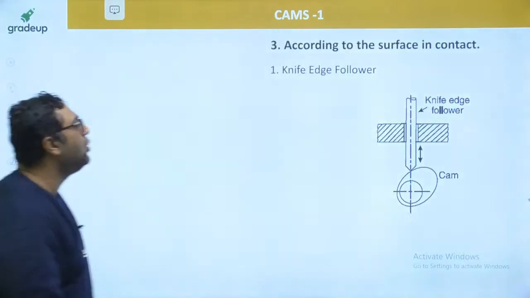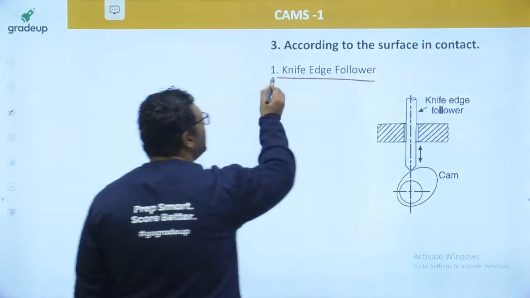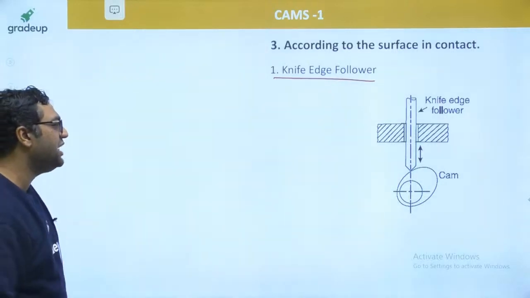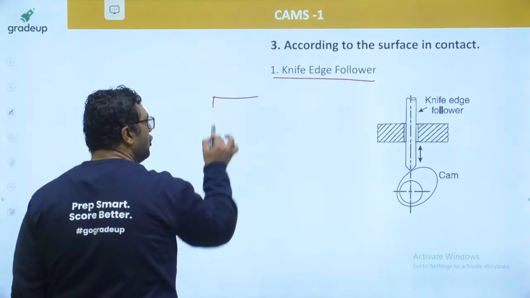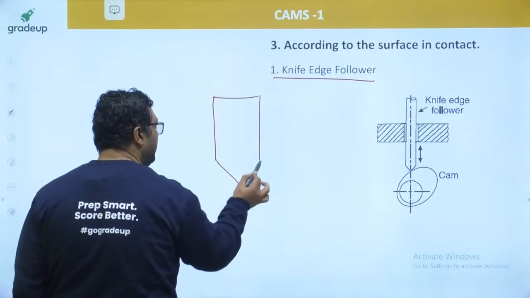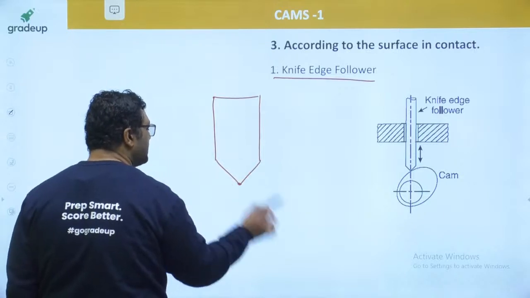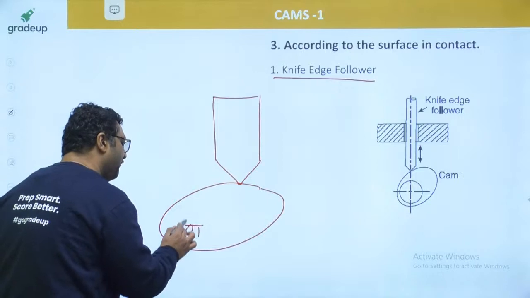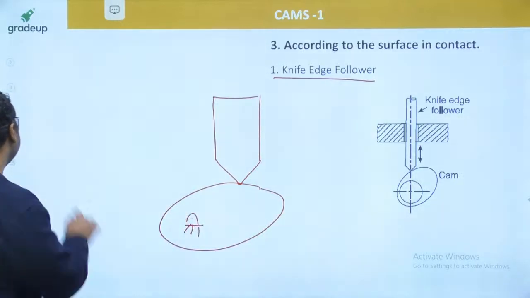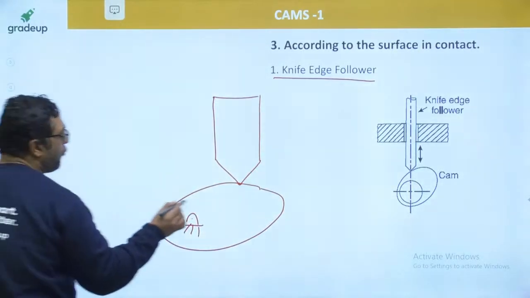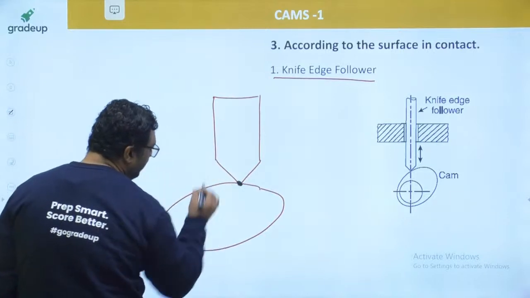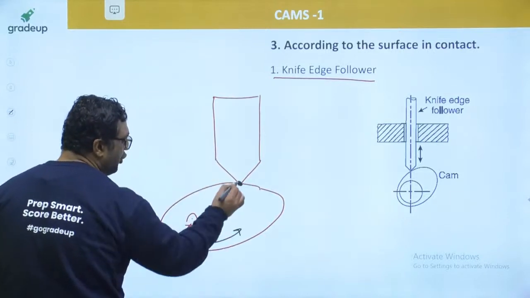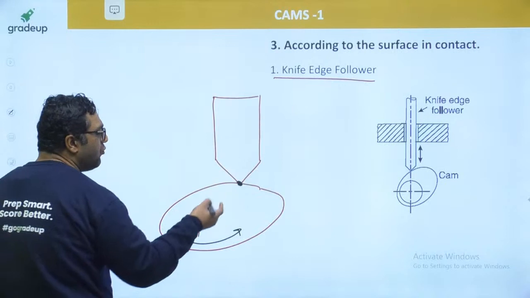And now we are coming on to the types of follower. The very first type is the knife edge follower. Knife edge follower is like this. This kind of follower is very, very dangerous. Whenever it is coming in contact with the cam, as this is the point of contact, the cam is rotating but the follower is fixed. So there is a relative motion at this point.